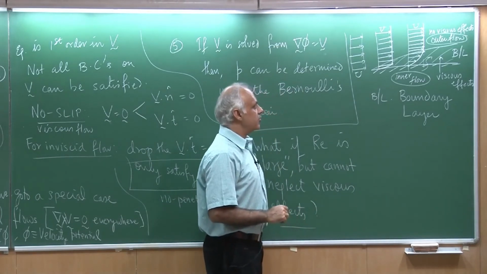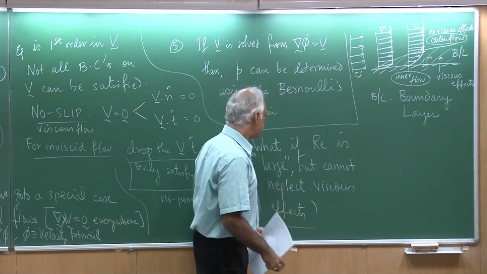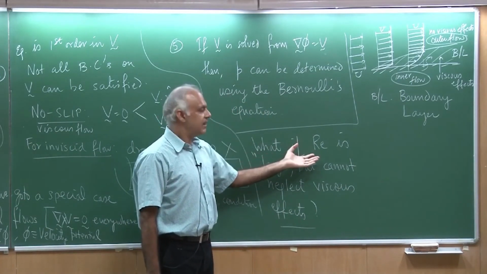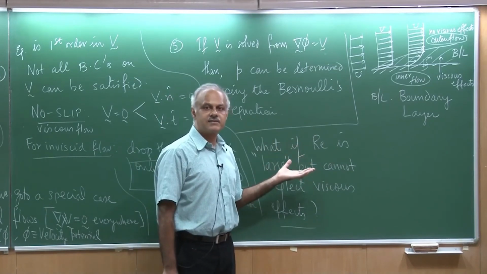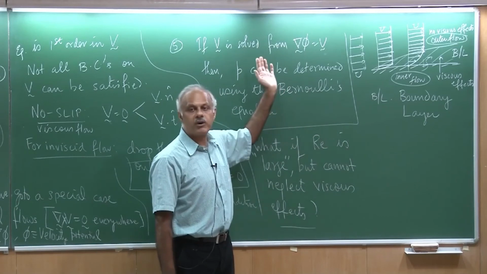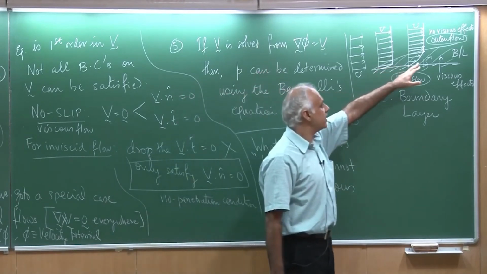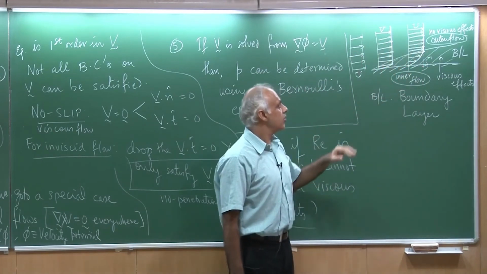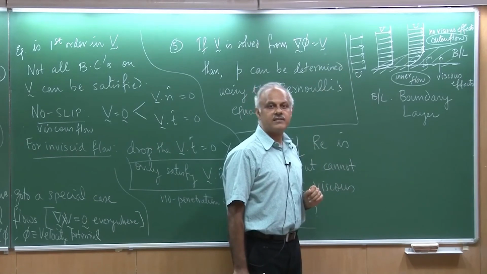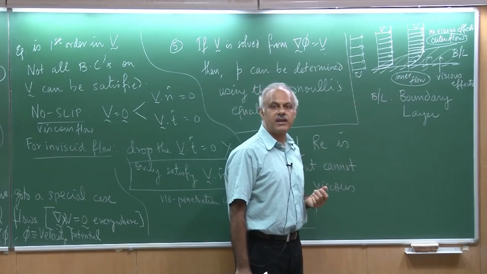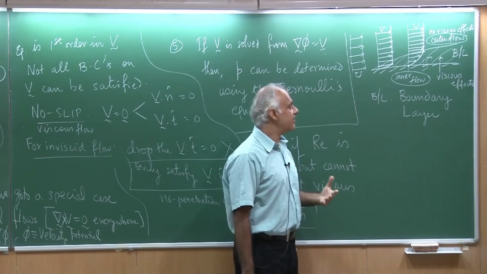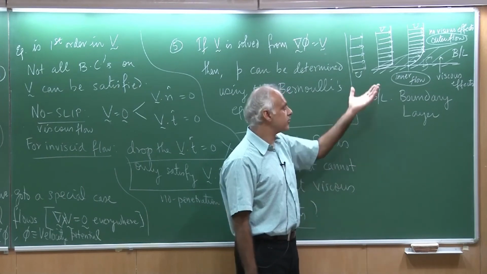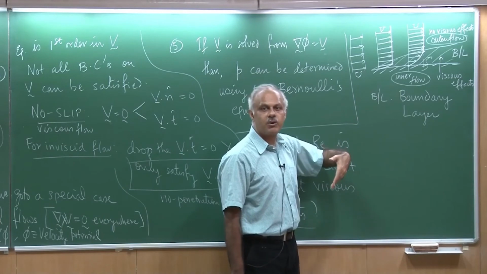Okay. So what is being claimed now is the following. Suppose my Reynolds number was not large. That means the viscous effects are important everywhere, so there is no boundary layer as such. The velocity varies from 0 to whatever u over a large distance y. Then I cannot introduce this concept of a boundary layer. The boundary layer is very thick, and in fact it could span the whole flow, as you would see in a Stokes flow. In Stokes flow you do not have a boundary layer, the viscous effects are important everywhere.